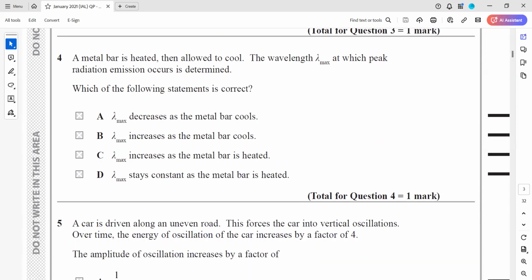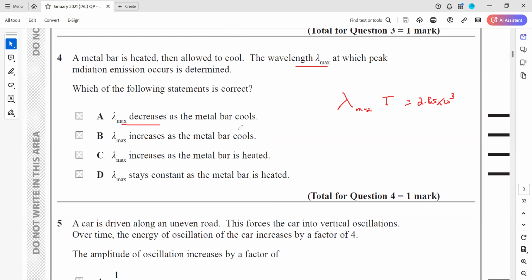Question 4. A metal bar is heated then allowed to cool. The wavelength at which the peak emission occurs is determined. Which of the following statements is correct? So lambda max into T will be equal to 2.89 into 10 to the power minus 3, Wien's law. Which of the following statements is correct related to the lambda max?